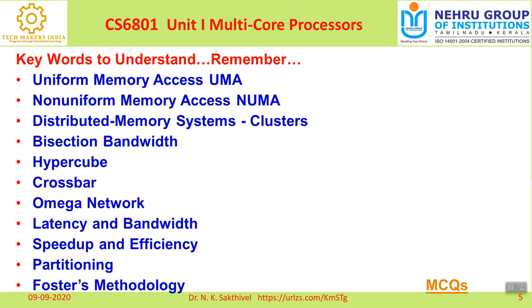Number 1 is called partitioning. Number 2 is communication. And the third one is agglomeration. And the last one is called mapping. So the 4 steps help to construct distributed memory systems.